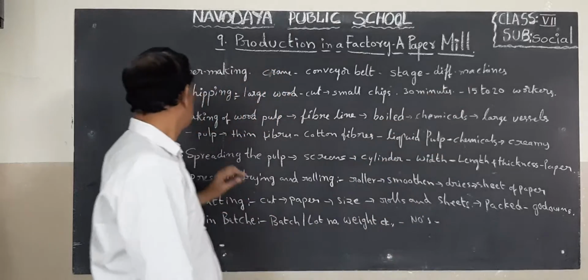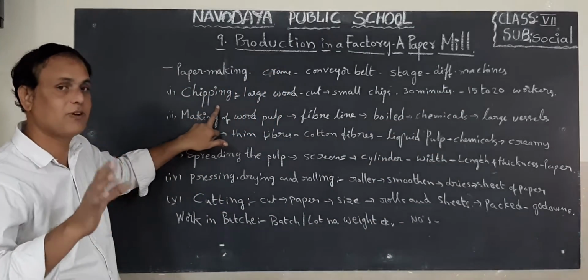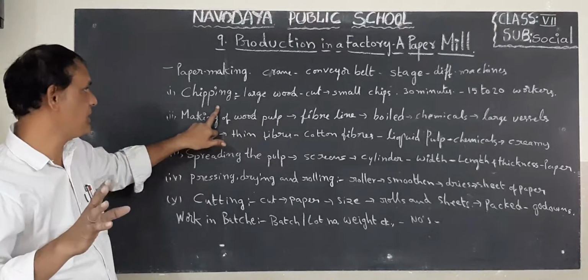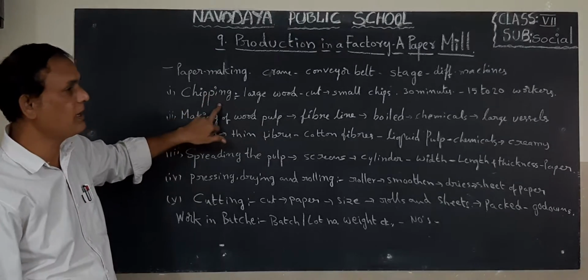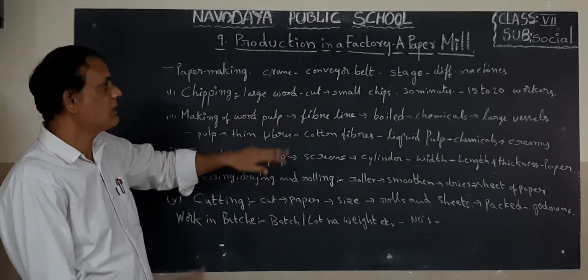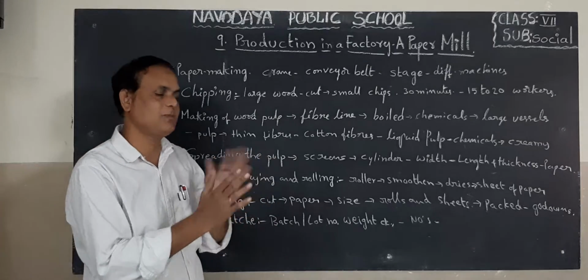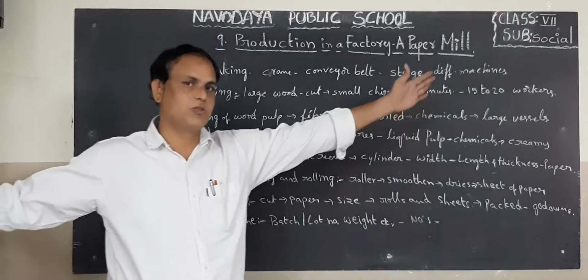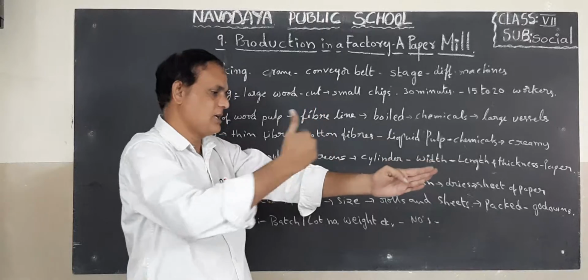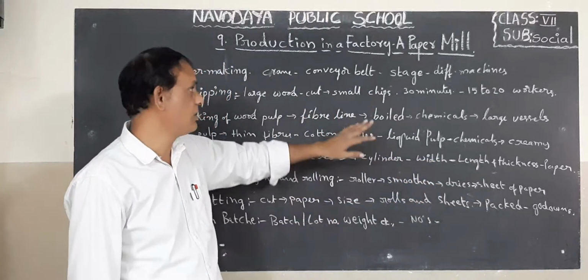So the first one is chipping. The first stage for paper making is chipping. In this chipping, what happens? The large wood is cut by the machines into small chips. These are the large woods, they are cut like this, into small chips.